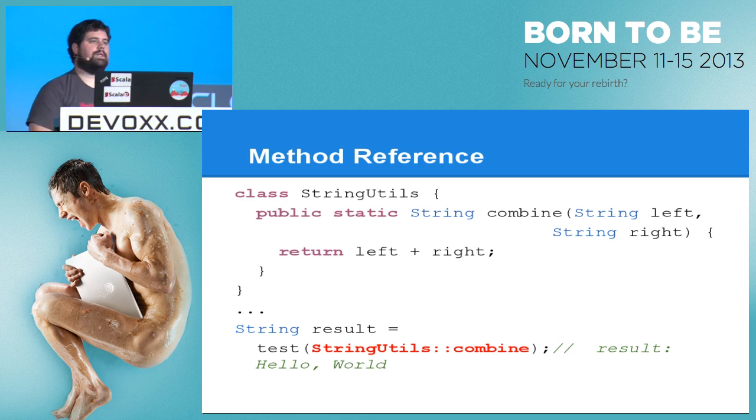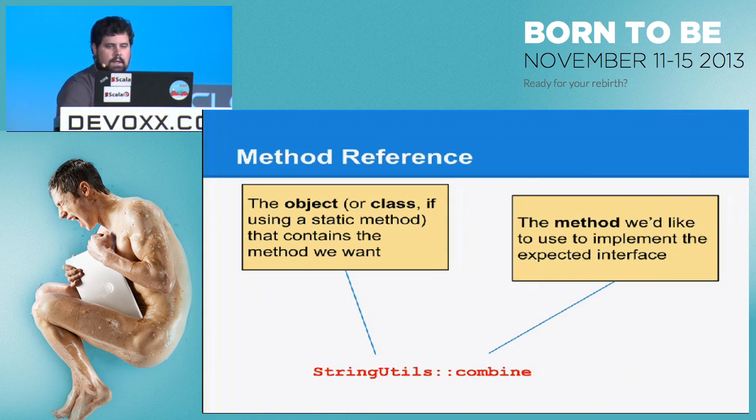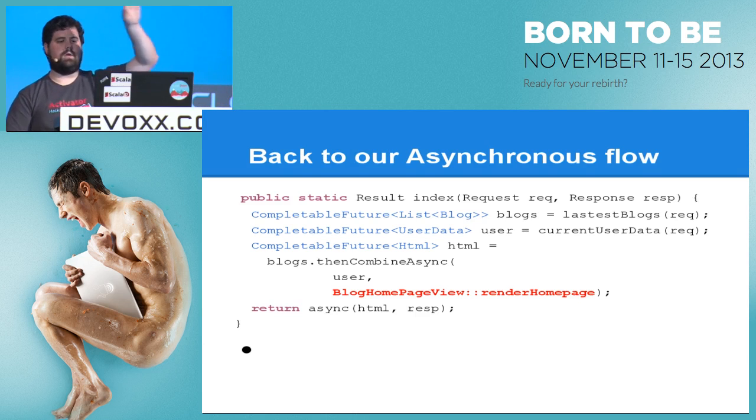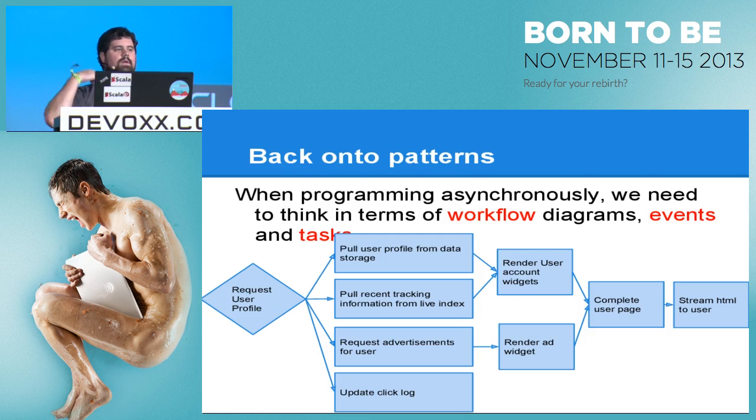A method reference is basically a way that we can take a method that has the same signature as the function we're implementing in the interface and just lift it right up into that interface. It'll construct an instance of the interface that just calls the method. Okay? So this is calling combine on StringUtils. That's the object or the this or whatever we want to call, and then colon, colon, and then the method. All right? So back here, renderHomepage is our method that we want to lift into our asynchronous flow.